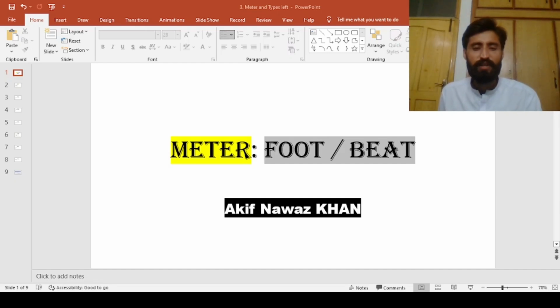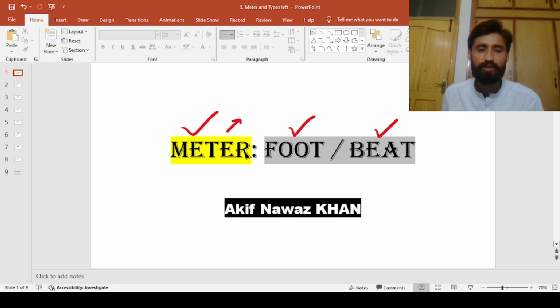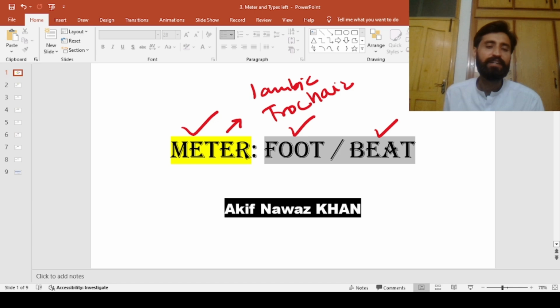Hello everyone, in today's class we are going to talk about what is a meter. Along with that we'll be discussing foot and beat. So all of them will be discussed one by one in detail. Along with that we'll be talking about different types of meter like iambic meter, trochaic, and spondee, etc. All of them will be discussed one by one. So make sure to watch it till the end and you will have a clearer idea about everything.